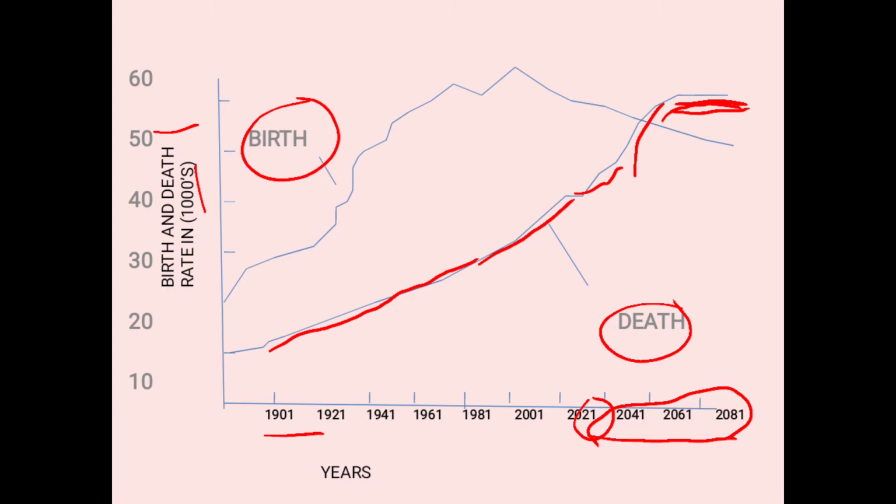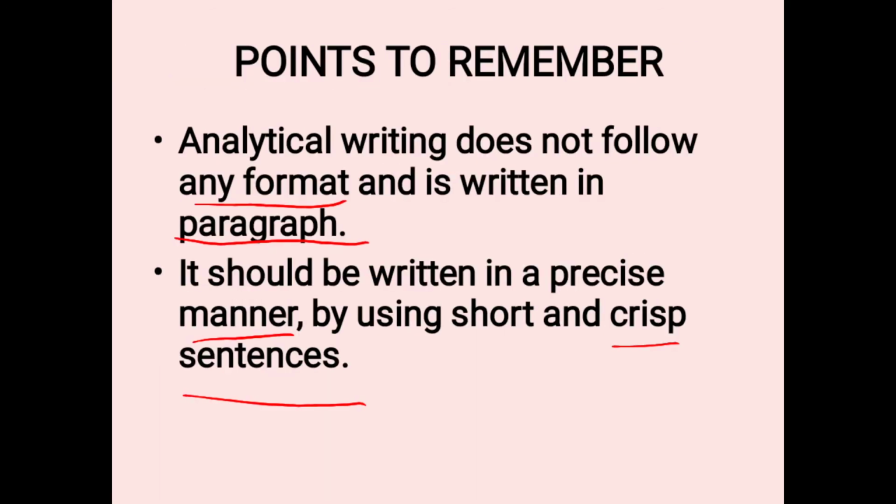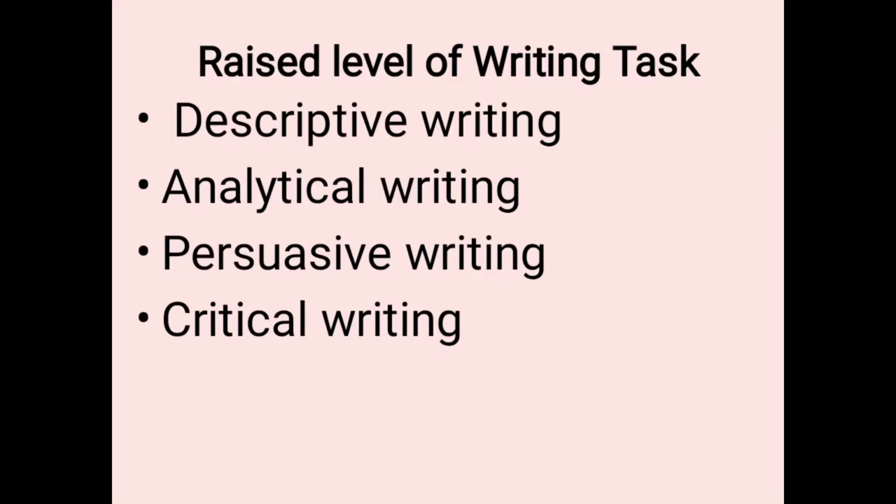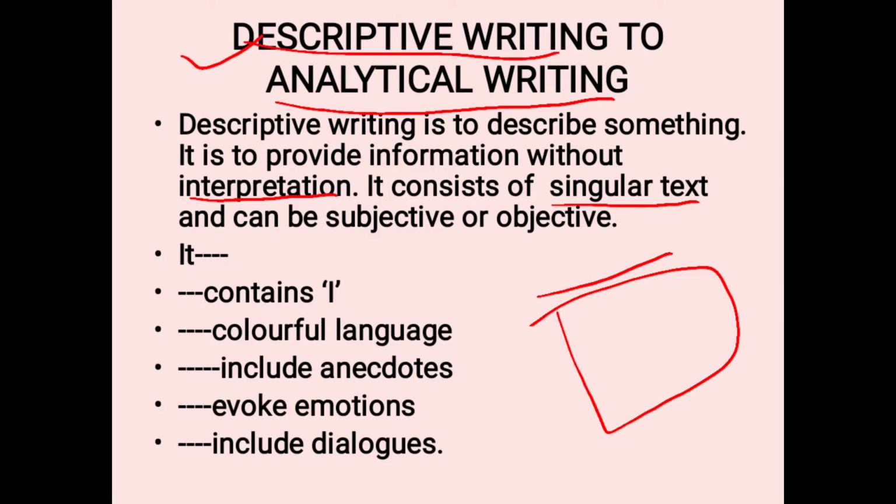And the next paragraph we will make on birth. So the birth rate in 1901 was 20,000, and it fluctuated in 1941. Then again it goes somewhat up, and then again fluctuated in 1981. Then in 2011 the level was decreased. So such types of two things will be given to you.